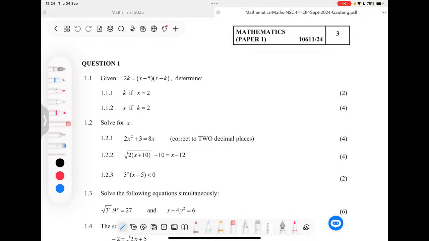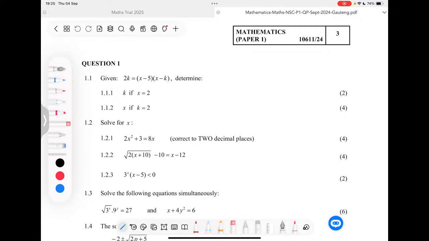Sometimes they like to put the nature of roots, where you solve a question that involves the nature of roots. Or you could have some tricky question, a silly question that will challenge you and so on and so forth. And usually it doesn't take a lot of marks, 2 or 1 marks. I always advise students that if you find such a question difficult, don't do it. Skip it and go spend time on questions where you can take marks. And it's okay if you finish the whole exam without writing that question, because usually it's just 2 marks.